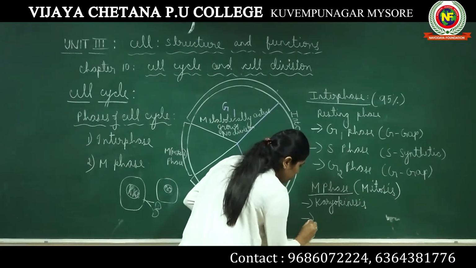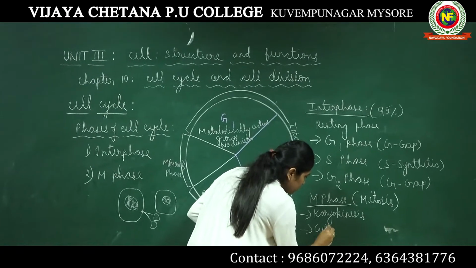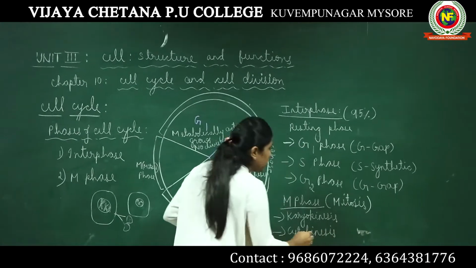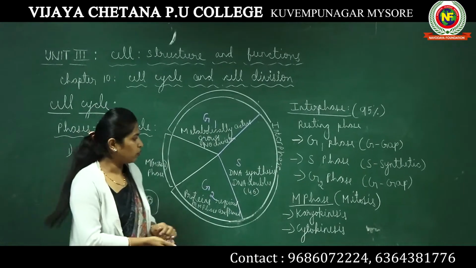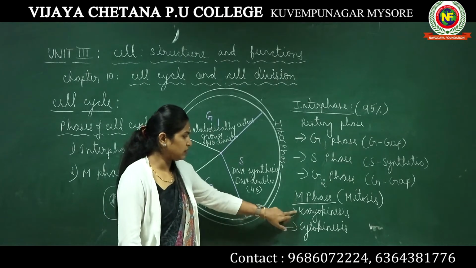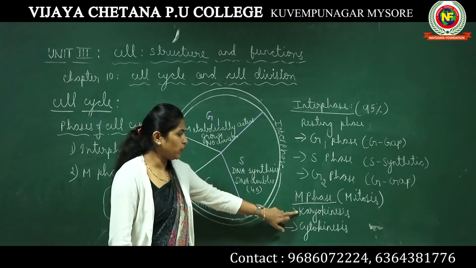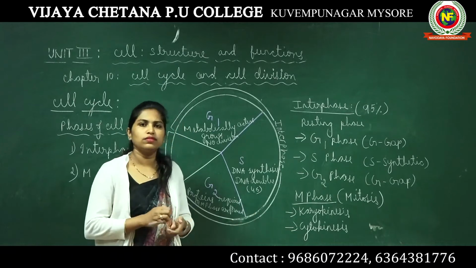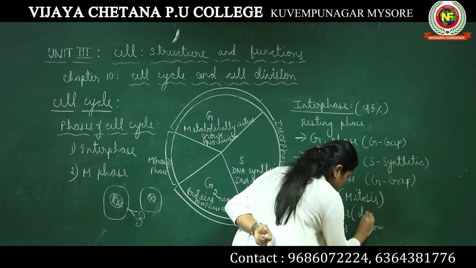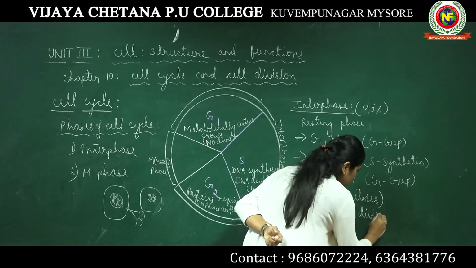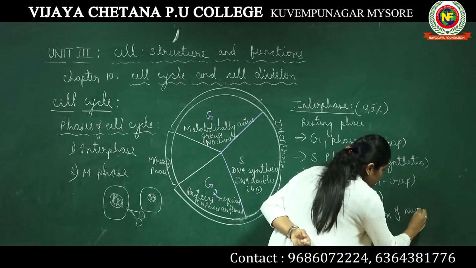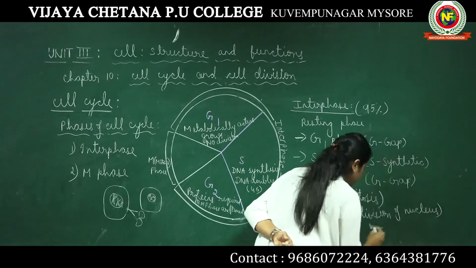karyokinesis and cytokinesis. M phase has two processes happening in it: karyokinesis and cytokinesis. Karyokinesis means division of nucleus.